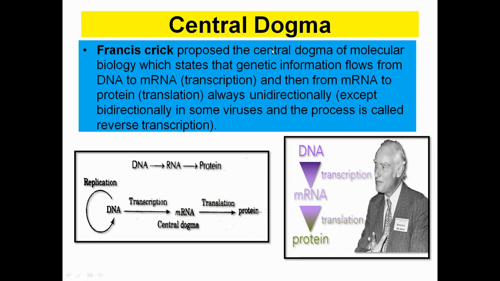Now comes to the central dogma of molecular biology. It was proposed only by Francis Crick, not by James Watson. So always remember, the central dogma of molecular biology was proposed by Francis Crick. And what does it actually say? That DNA will be the prima facie for the formation of RNA in eukaryotes. And after RNA formation, there will be the formation of proteins afterwards. So, DNA is going to form RNA by the process of transcription, and RNA is going to form the protein, which is the ultimate aim of the genetic material, by the process of translation.